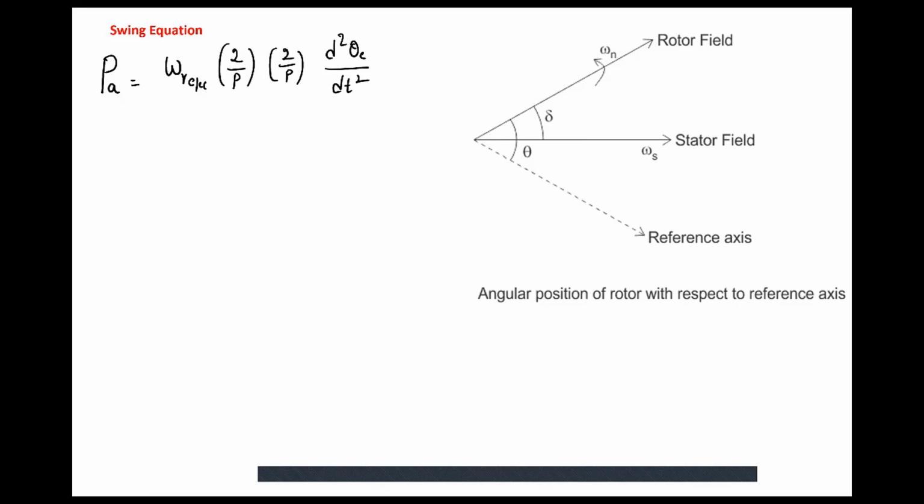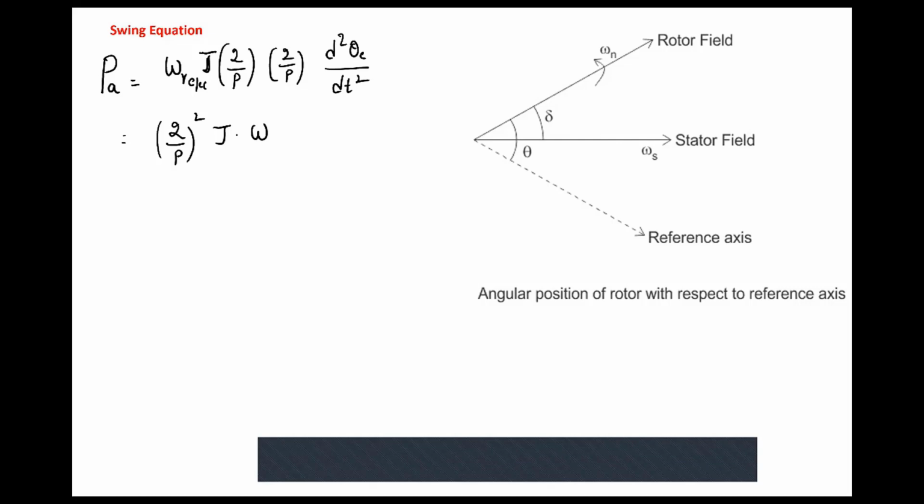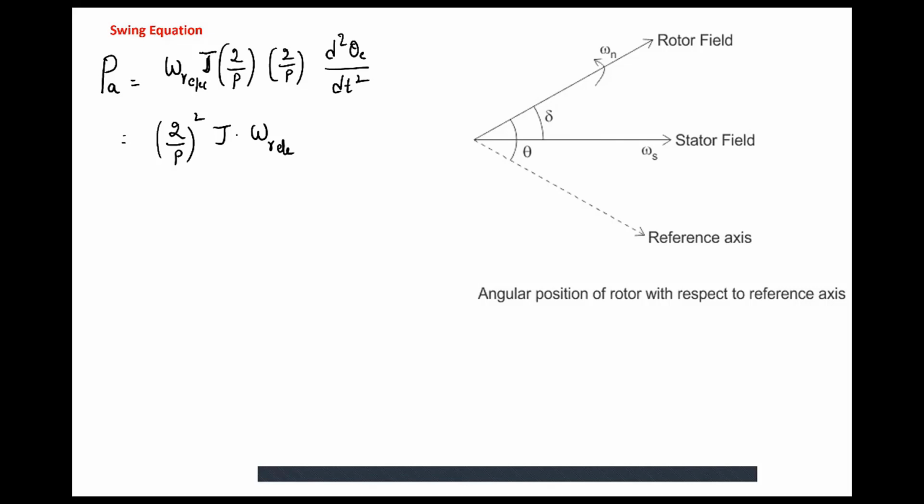So I am converting both mechanical displacement into electrical displacement and mechanical angular velocity into electrical angular velocity, and this J will come. So here 2 by P square into moment of inertia into angular velocity in electrical radians per second into d square theta electrical radians divided by dt square.